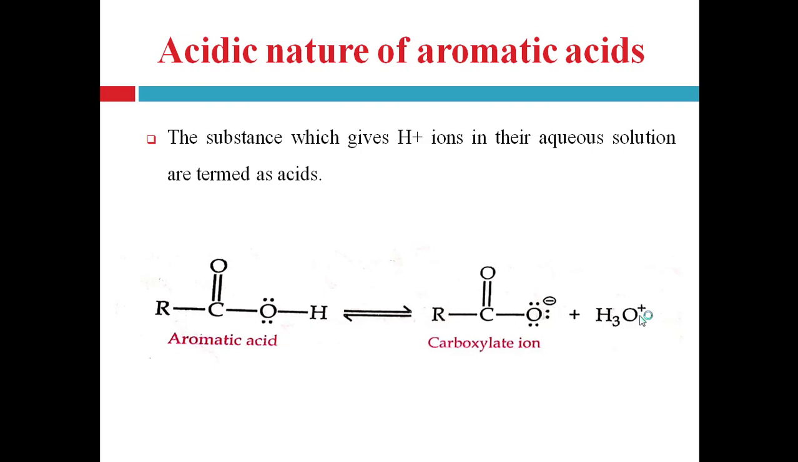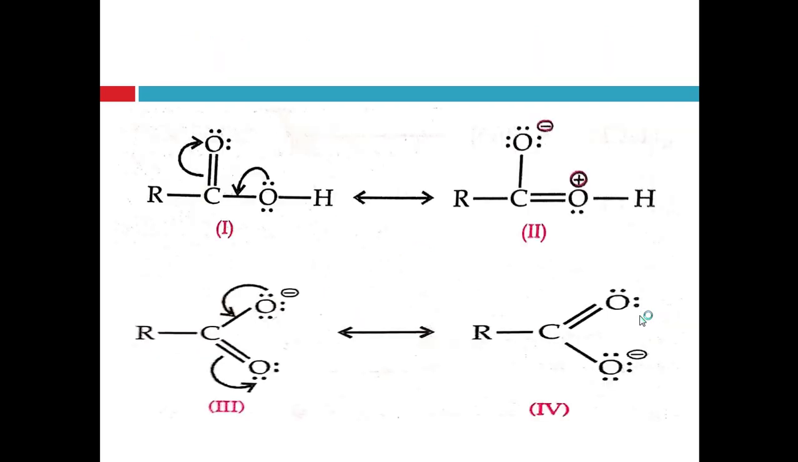So, we can say that here carboxylic acid, or aromatic acid containing carboxylic acid groups, can donate H plus ion or proton. That's why they are acidic in nature. Right? This is the answer to why aromatic acids show acidic nature. Right? They have the ability to donate H plus ion. That's why they are acidic in nature.